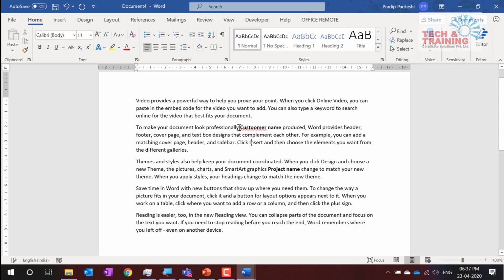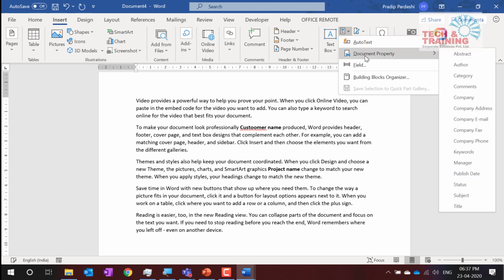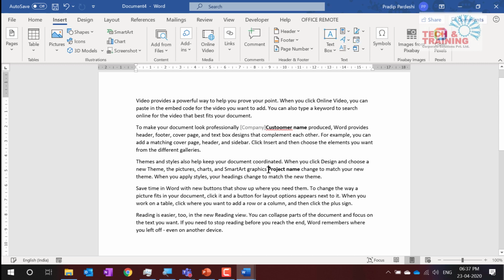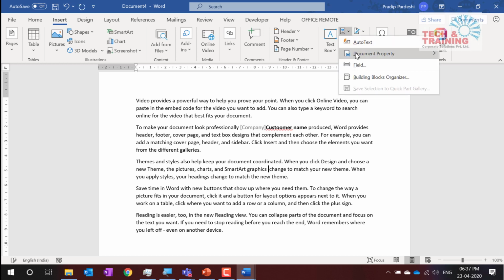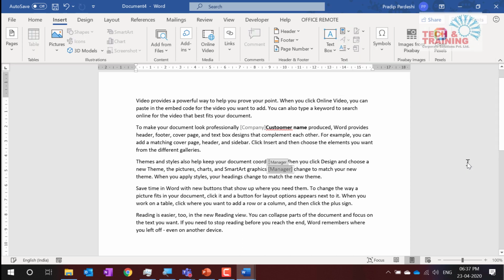So instead of writing it this way, I can go to insert. I have something called field code. Here I have something called document property. I will simply select company name. And here, in order to create the project name, I'll have to create another thing. I'm not going to get into the detail at the moment. I'm just taking manager name, let's say. You can add a field code of your choice also, but that is a different feature altogether. So I have selected the company name as well as the manager name.